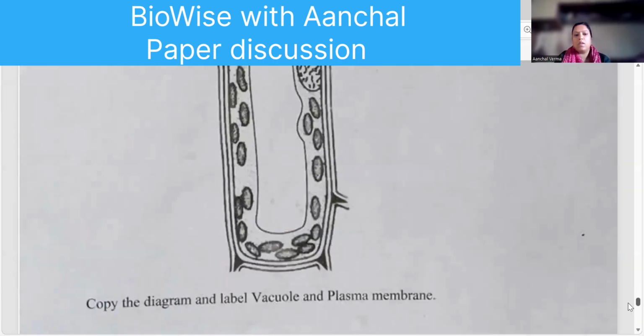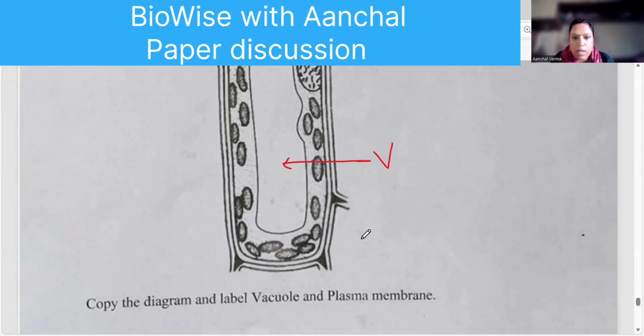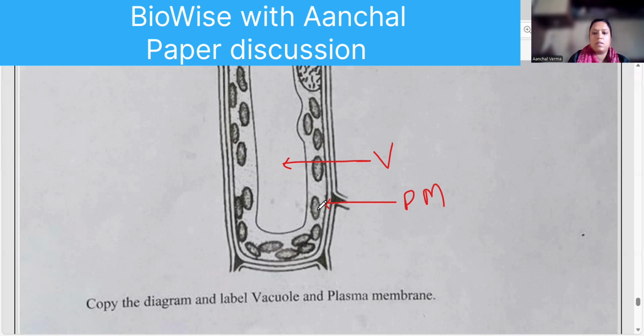Next one, label vacuole and plasma membrane. So the vacuole is this big one, and the plasma membrane is this. This is a cell wall, and this one is the part of the other cell. So this is plasma membrane. Yes.